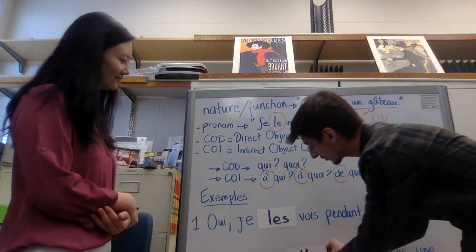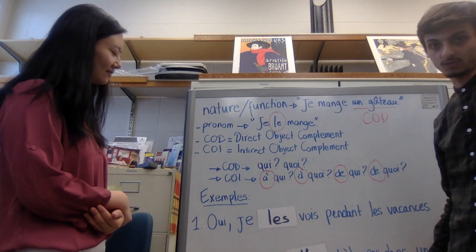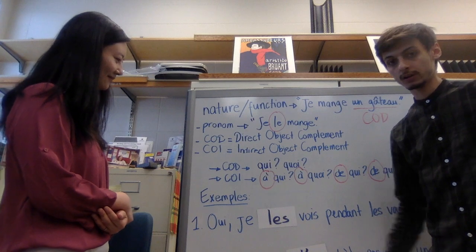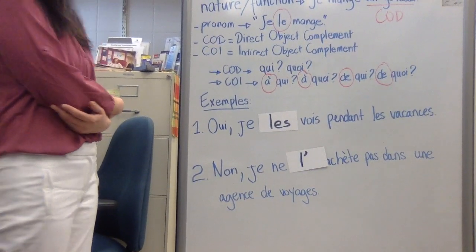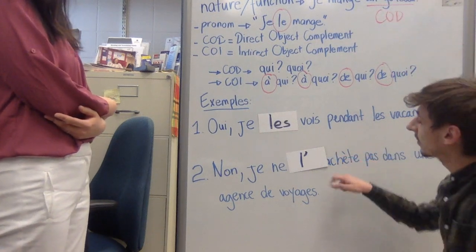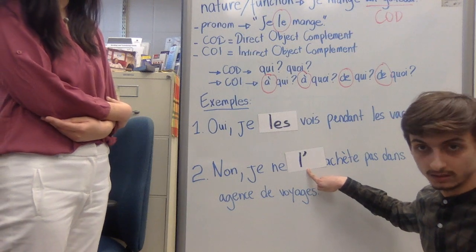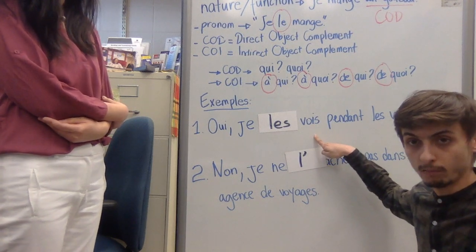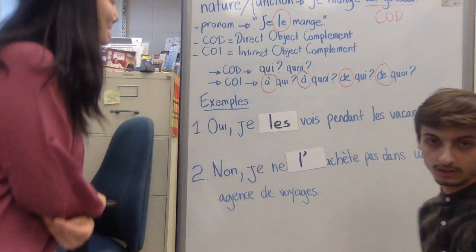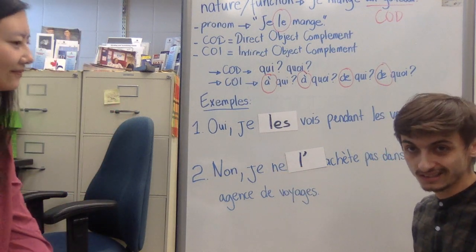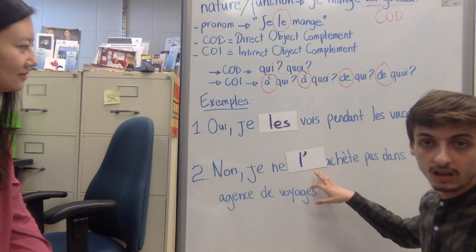Je ne l'achète pas dans une agence de voyage. Now, what's going on here? We used a pronoun to replace the noun as in the first example, but since we introduced the two particles of the negation in the sentence, the placement is going to be a little bit different.